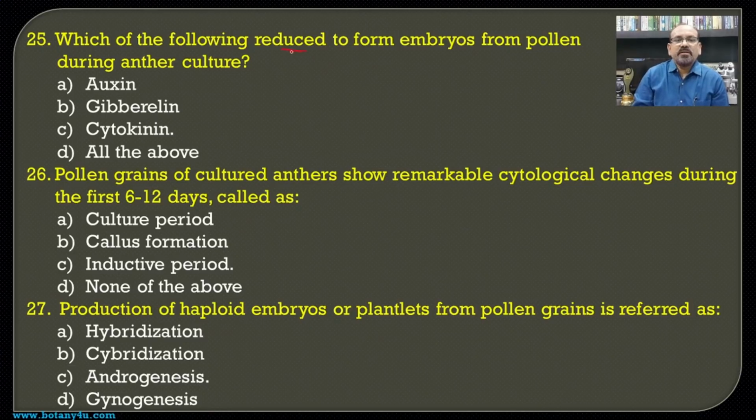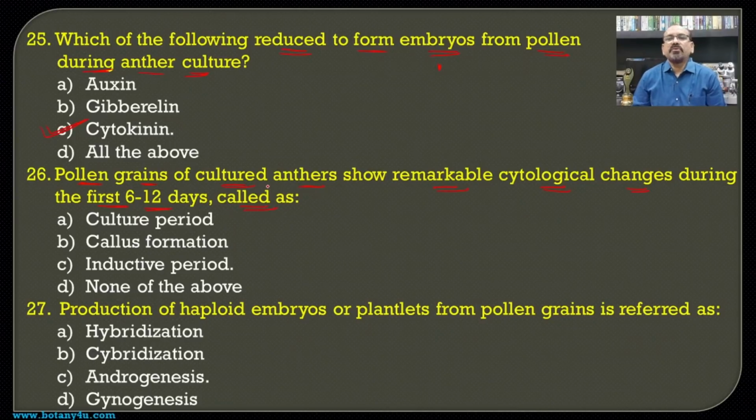Then, which of the following is used to form embryos from the pollen during anther culture? If we see this process of the formation of the embryo from the pollen grain, there is a utilization of cytokinin, which is responsible for the formation of embryos from the pollen grain during the anther culture.